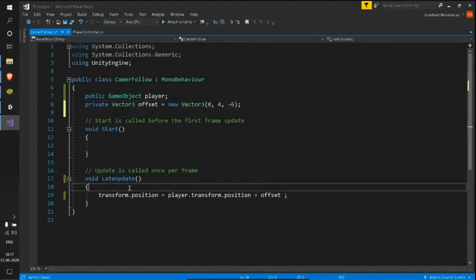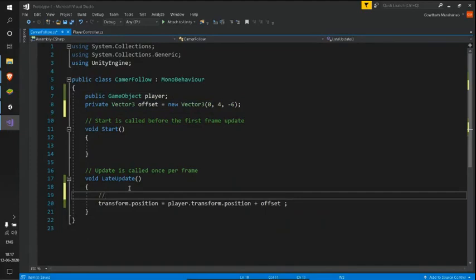And now let me come to my update, and write it as position my camera. Sorry, I'll just place the camera with an offset from the player's position.